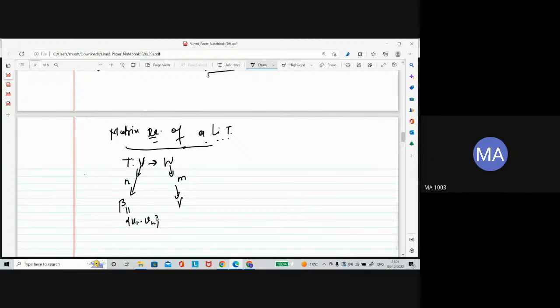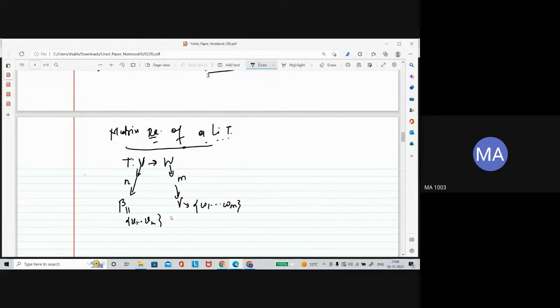Gamma has dimension m, so gamma contains m elements, let's say w1 to wm, the basis of the codomain.